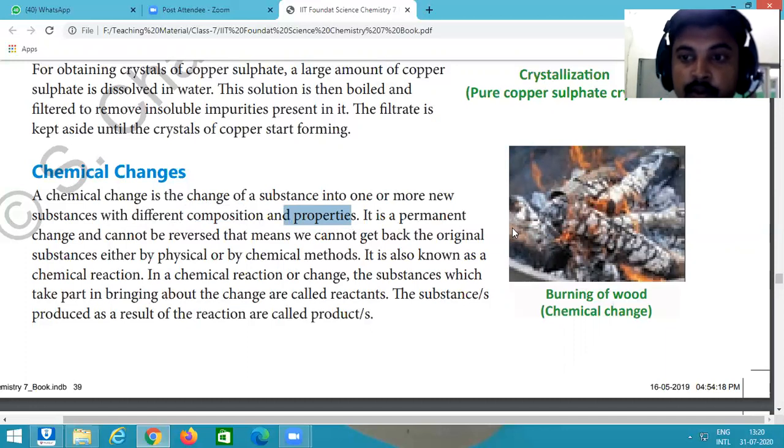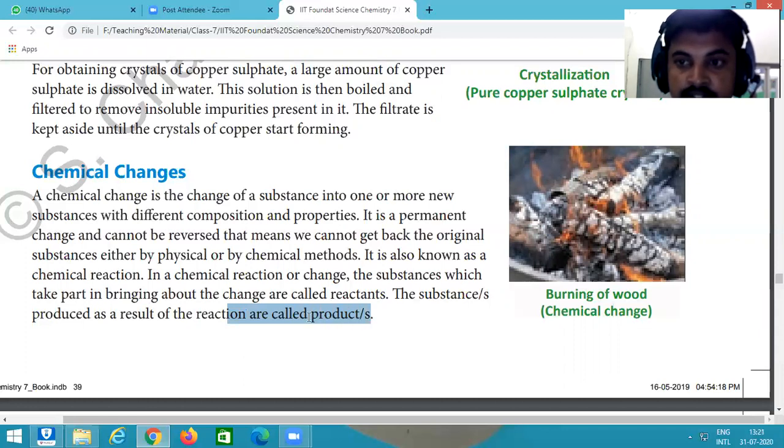Before the reaction, before the chemical change, we use the word substance or reactant. And after the chemical change, the substances we get, we call products.